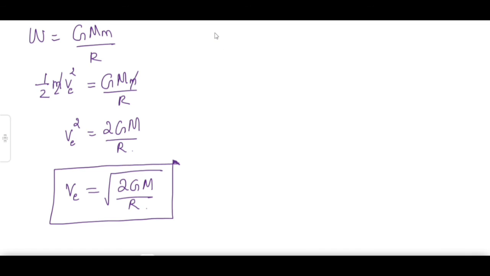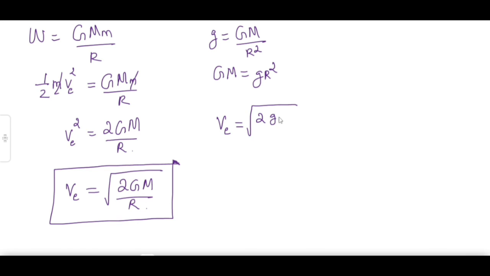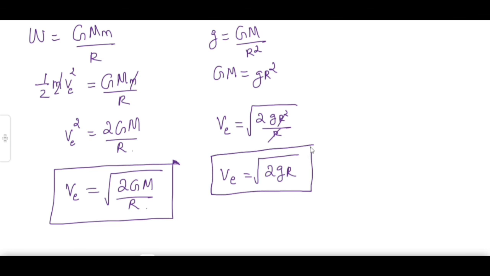We already know g is equal to GM divided by R square, right? Therefore GM is equal to gR square. Substitute this GM value in the previous equation. So we can write VE is equal to square root of 2 into GM, where GM means gR square. So gR square divided by R, one R will cancel. So escape velocity can also be written as VE is equal to root of 2gR. This is the other formula for escape velocity.